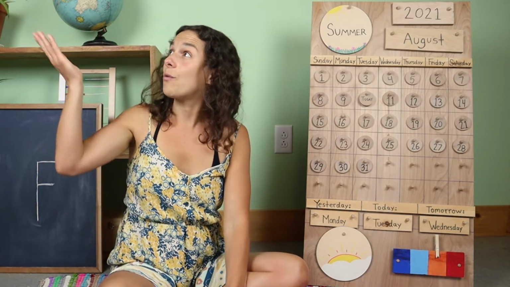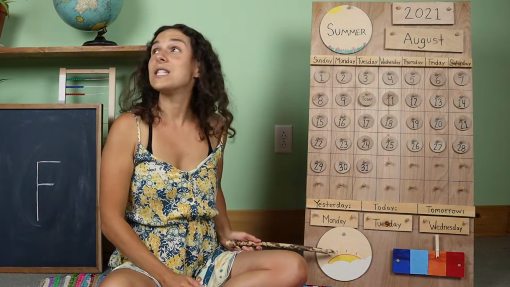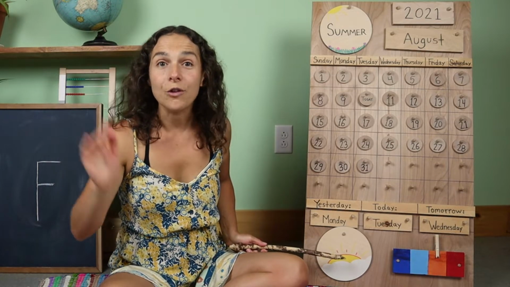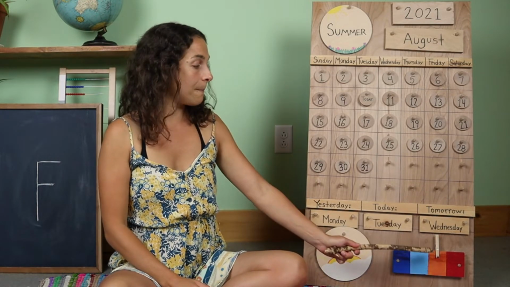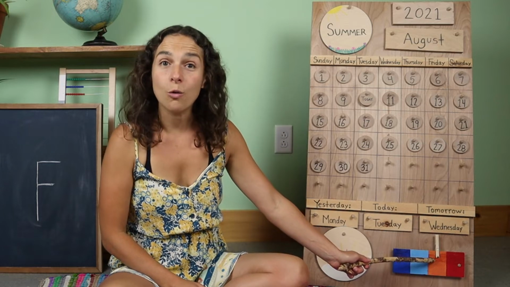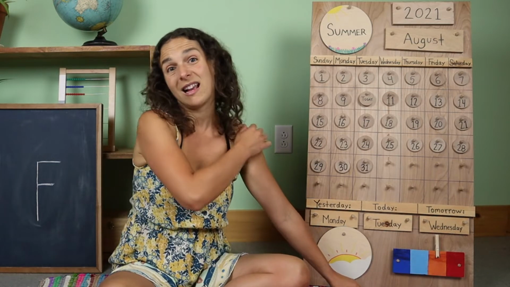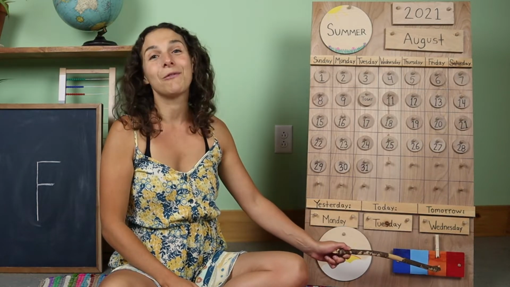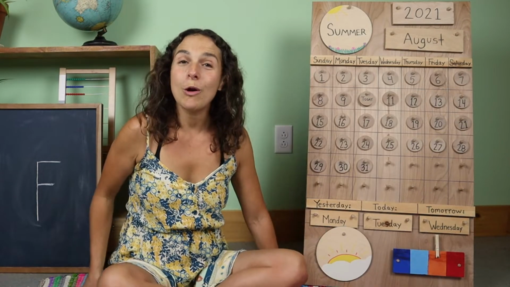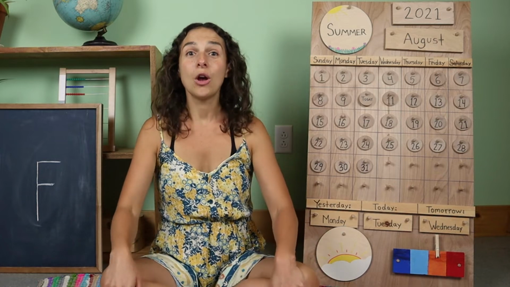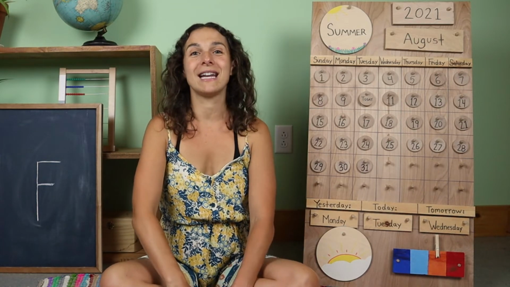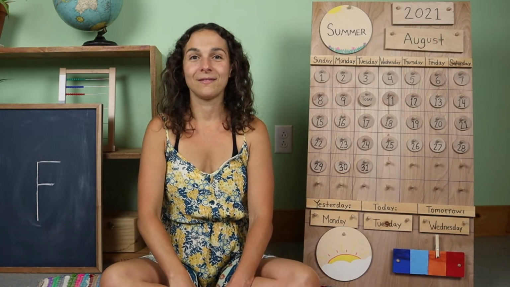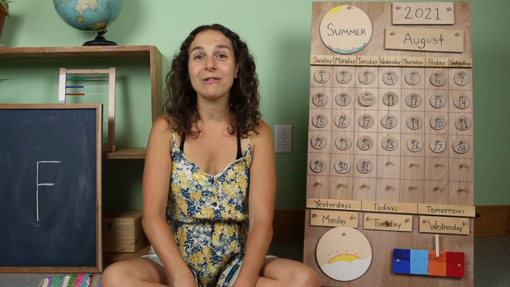Today, where I live, when I look outside of my window, it's mostly sunny with a few puffy white clouds in the sky. And my temperature chart is on orange because it's warm. Later today, it's actually supposed to almost be hot, but for now, it's still warm. Warm and mostly sunny. What do you see outside of your window today? Thanks for sharing the weather with me.